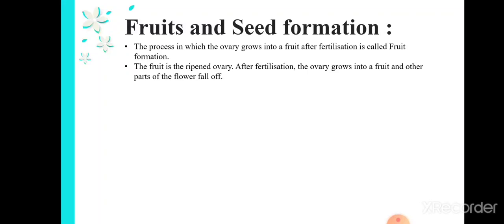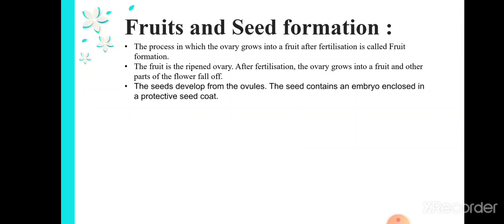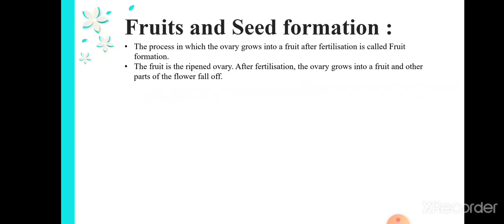So we have seen that the zygote will turn into an embryo and the embryo will turn into a fruit. This ripened ovary is called fruit, and after fertilization the ovary will grow into a fruit and other parts of the flower, that is the petals and other parts, will fall off and the ovary will turn into a fruit. The seeds develop from the ovules. The seeds contain an embryo enclosed in a protective seed coat.